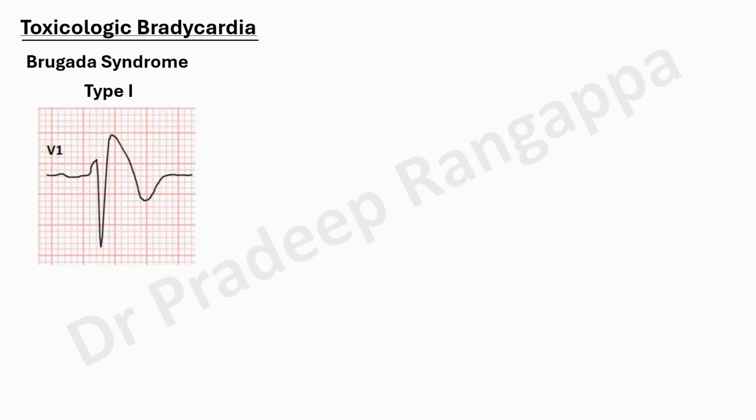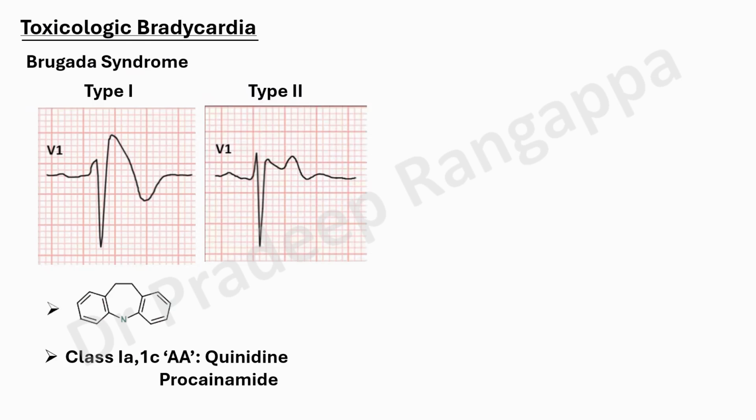And what about Brugada syndrome? Brugada is not caused by any poison, but if someone has an underlying genetic predisposition to Brugada, it can be precipitated by tricyclic antidepressants or by this sodium channel blockade. So this you have to understand. For all my trainees, for type 1 Brugada you only have to look at V1. In V1, you have an ST elevation with a deep depression. This is type 1. Type 2, we call a saddle pattern because it looks like a saddle. There is an elevation, a depression, and then a second elevation. We call it a saddle pattern. This is type 2 Brugada.